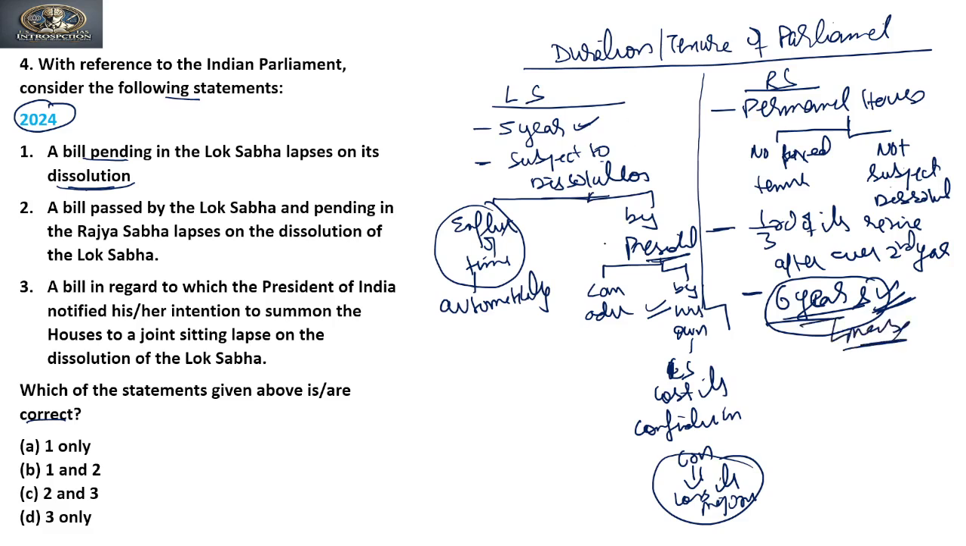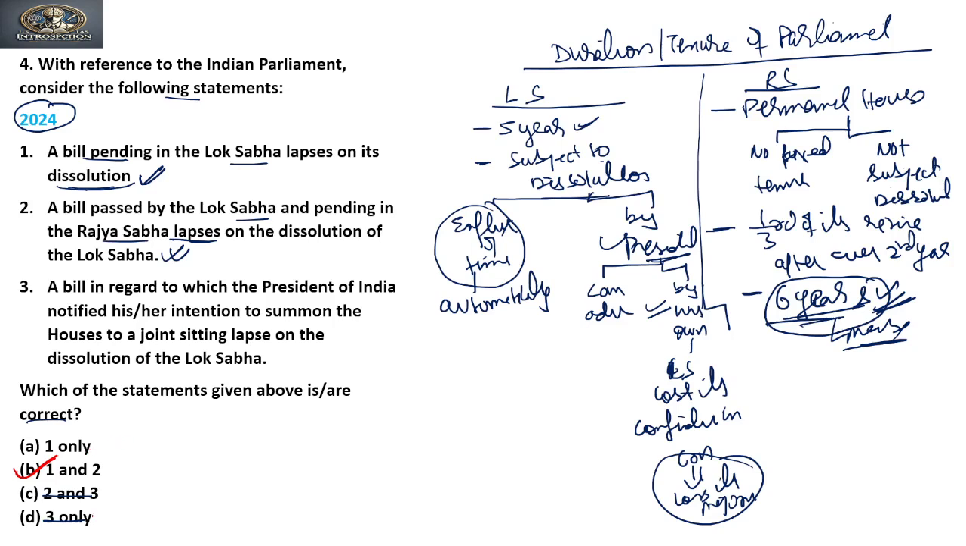So subject to dissolution is the Lok Sabha, not the Rajya Sabha. Now move back to the question. It says that a bill pending in the Lok Sabha lapses on its dissolution. Yes, it is true that all bills pending in the Lok Sabha lapse. So B, C and D cannot be the answer because they do not contain the first statement. Next says a bill passed by the Lok Sabha and pending in the Rajya Sabha lapses on the dissolution of the Lok Sabha. Yes, it is also true. Why? Because the bill has not completed its circle. So by analyzing the second statement, we can say that our answer to this question is B, that is 1 and 2.